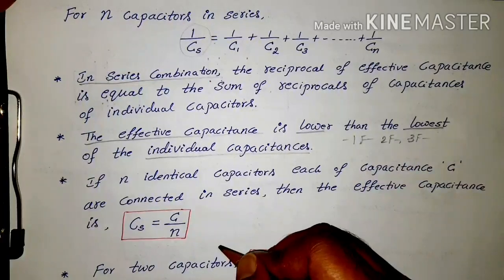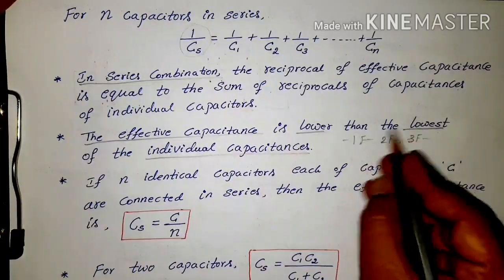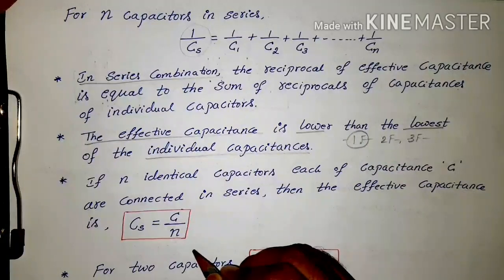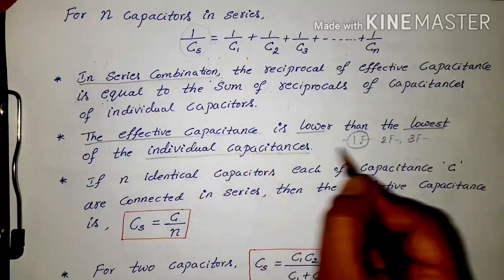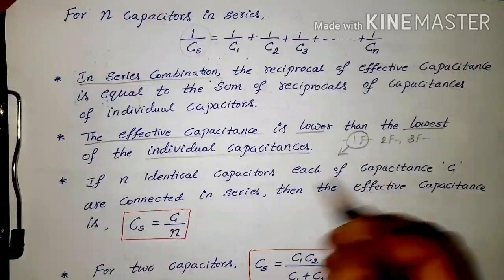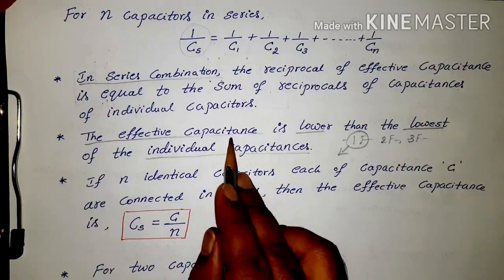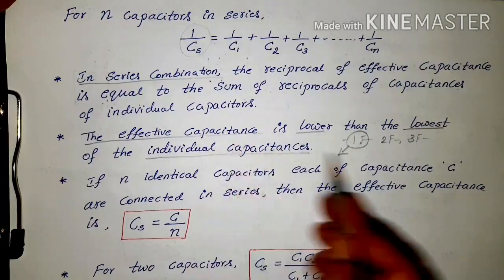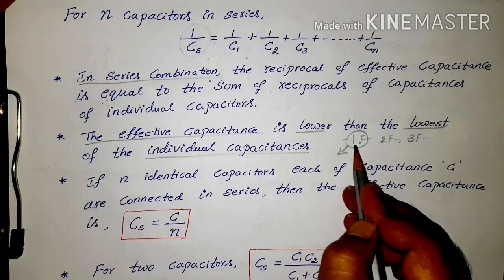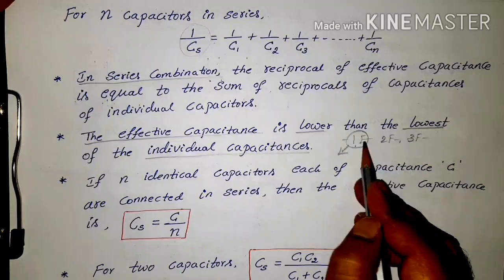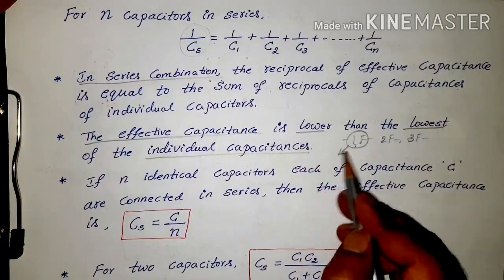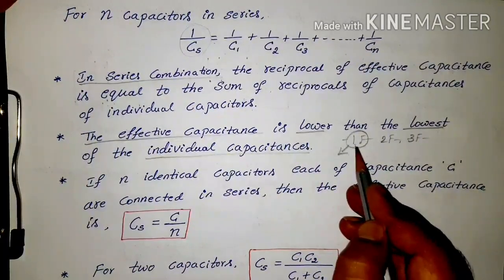When connected in series, the lowest value is 1, and the effective capacitance value is still lower than this 1 farad. That is the meaning of this. The effective capacitance cannot be greater than this 1 farad. The lowest value is 1 only, and the effective capacitance value comes out still lesser than this lowest value.